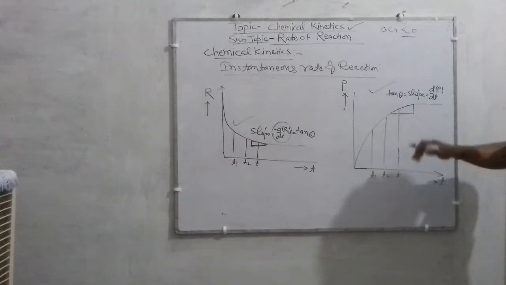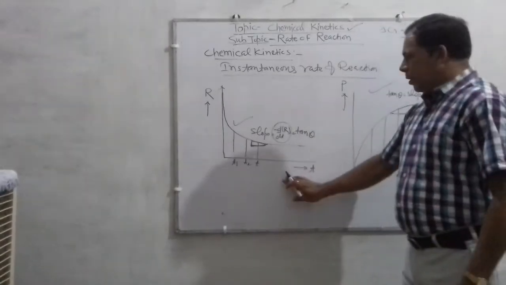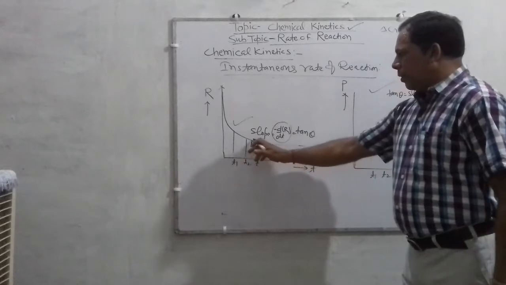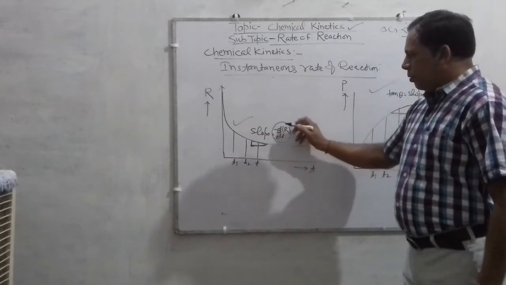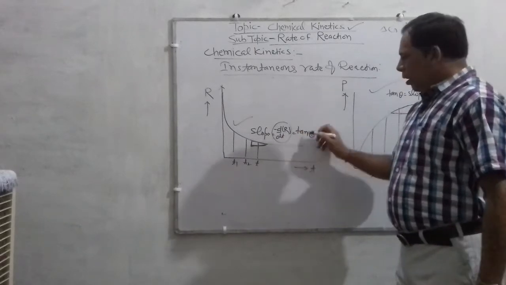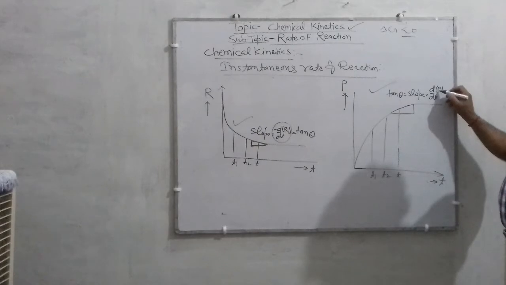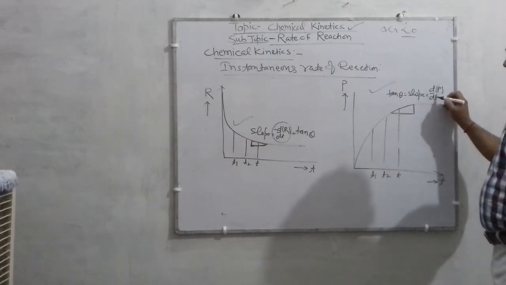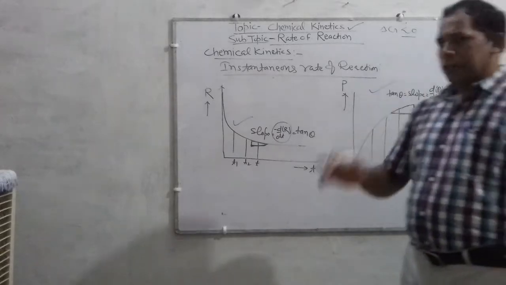In the case of reactant, the slope is minus d by dt of r, that is tan theta. Similarly, in the case of product, the slope is d by dt of the concentration of product, that is, change in concentration divided by time, equal to tan theta, the slope for products.